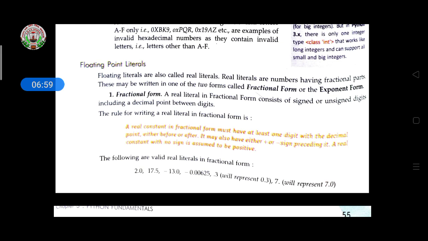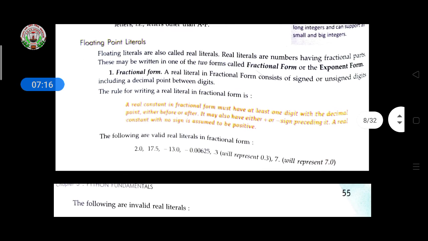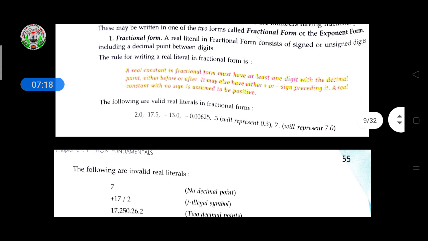So it is mentioned here, the rule of writing a real constant of fractional form: it must have at least one digit with a decimal point. So if you are using a floating point, the first form is fractional form, and the rule of writing is that a real constant of fractional form must have at least one digit with a decimal point either before or after.